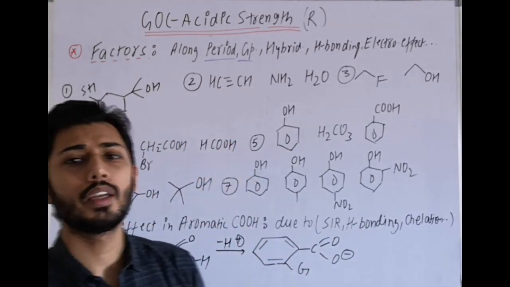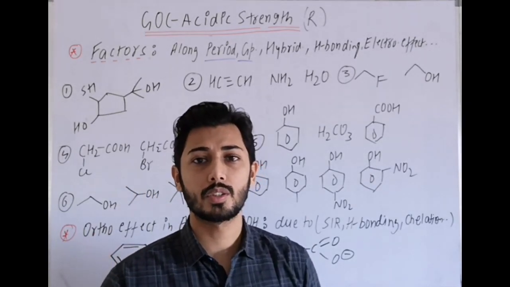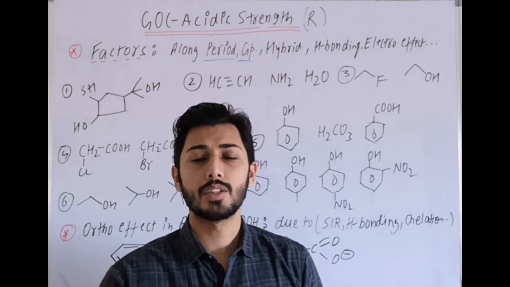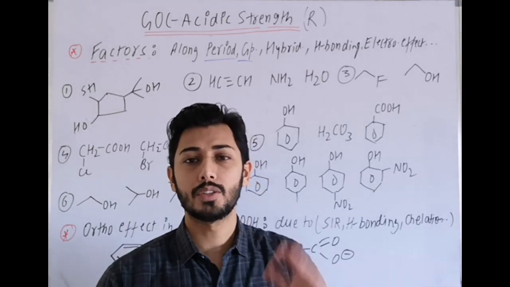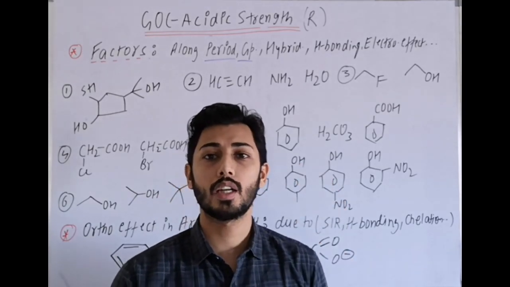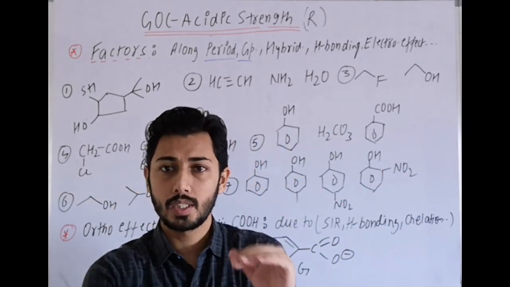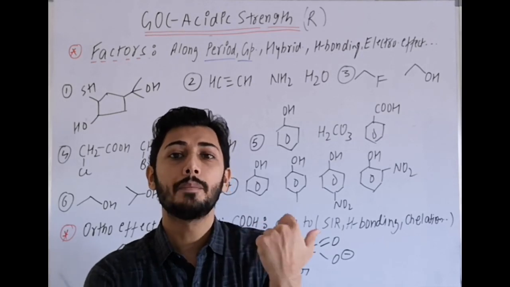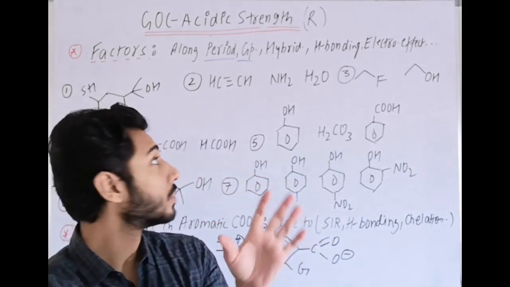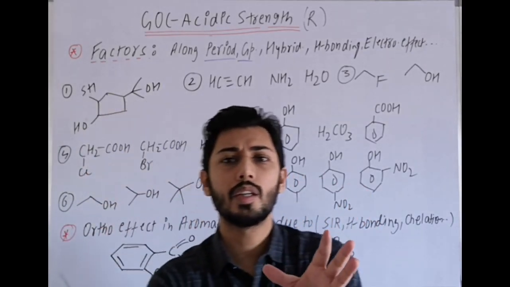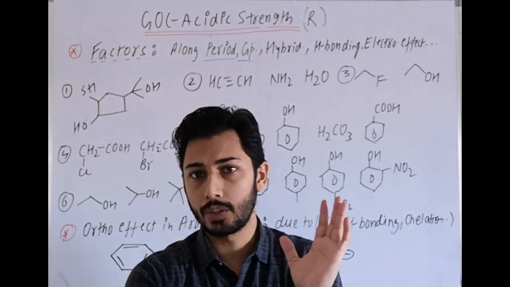Then next is hydrogen bonding. If H bonding exists in the conjugate base, then acidic strength increases, and if intra-H bonding is existing in an acid, acidic strength decreases. So it all depends: where is intra-H bonding present? If it is present in the acid, acidic strength decreases. If intra-H bonding is present in the conjugate base, then acidic strength increases. Another point is electronic effect. Now, the more the withdrawing effects, the more will be the acidic strength of the given molecule, right?